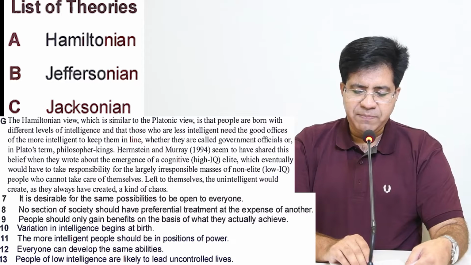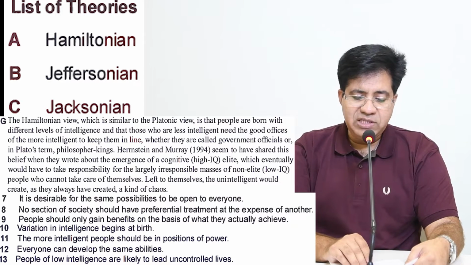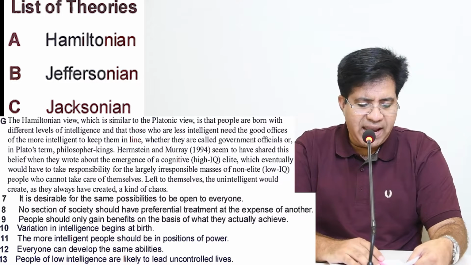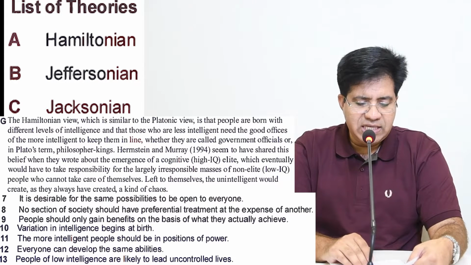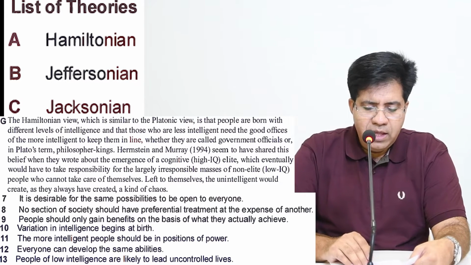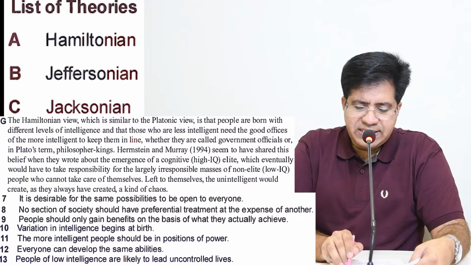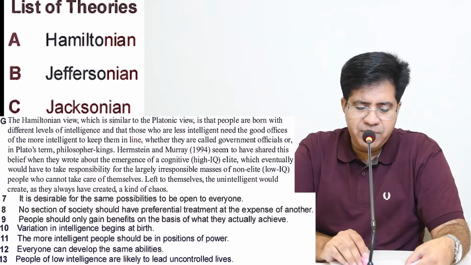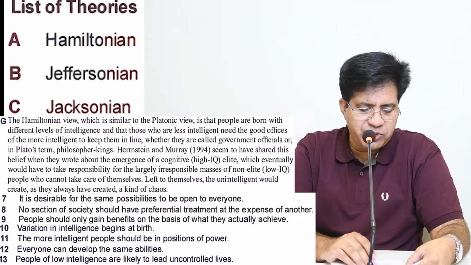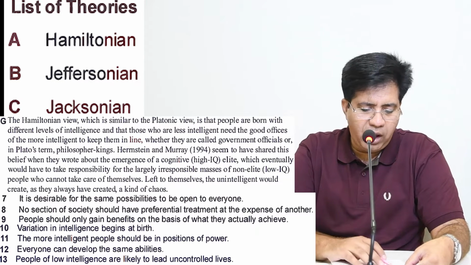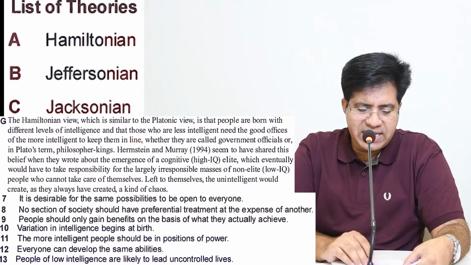Whether they are called government officers or in Plato's term, philosopher kings. Bernstein and Murray seem to have shared this belief when they wrote about the emergence of cognitive high IQ elite, which eventually would have to take responsibility for the largely irresponsible masses of non-elite low IQ people who cannot take care of themselves.